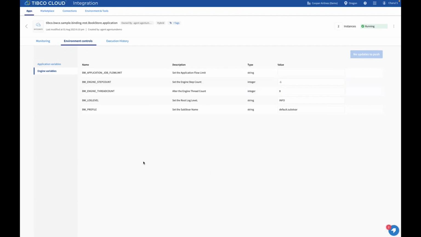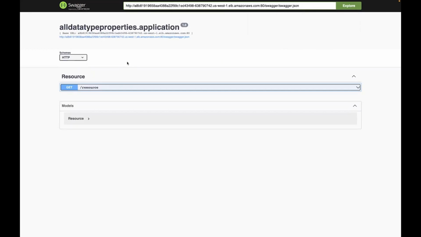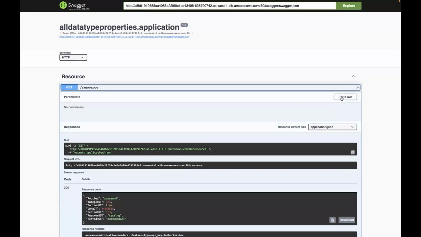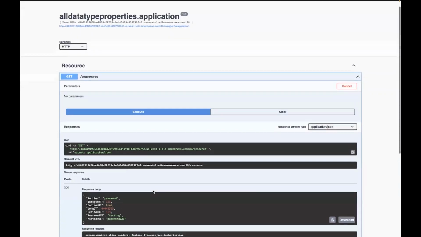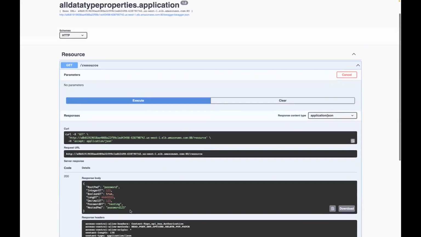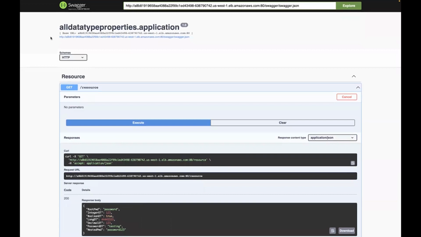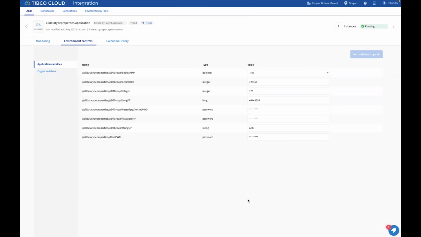Let me show this with the help of the other application that I have created. Let me first hit the endpoint of the second application. Let's execute it. Upon execution, it will show the values of all the application properties that are added to your application. Let's come back to the TCI UI to edit this value and see the changes. I'm editing these values from the TCI dashboard. I'm making this Boolean false and then let me push updates.